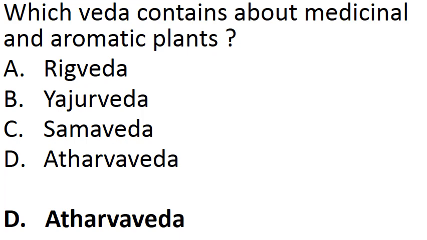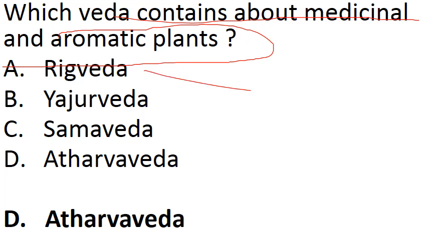Which Vedas contain information about medicinal and aromatic plants? Okay, you should know about all 4 Vedas. This comes under our ancient history also, and in the ornamental chapter also, because we have to discuss medicinal and aromatic plants along with ornamental horticulture, floriculture and horticulture. So there are 4 Vedas: Rig Veda, Yajur Veda, Sam Veda, Atharva Veda. So the answer is Atharva Veda.